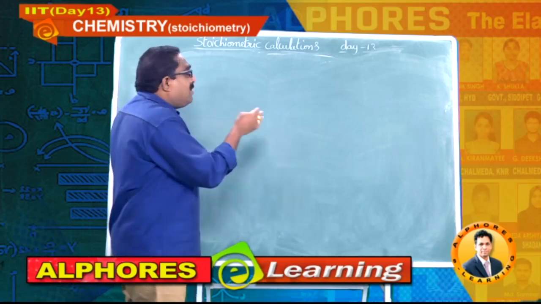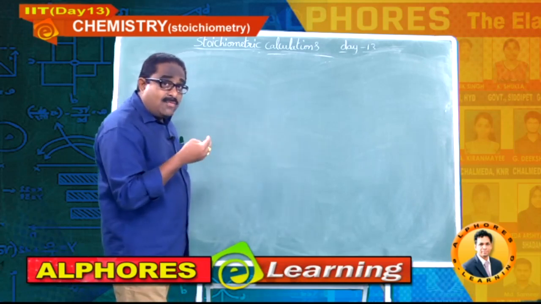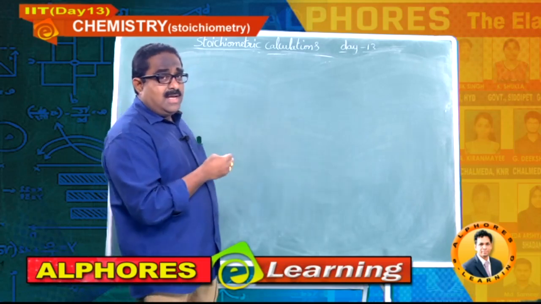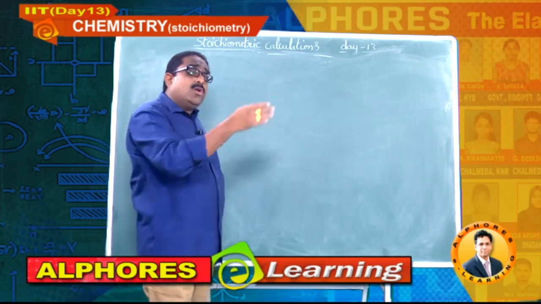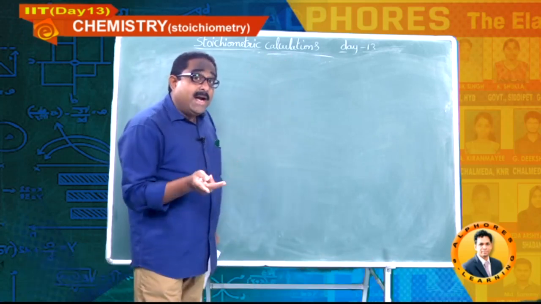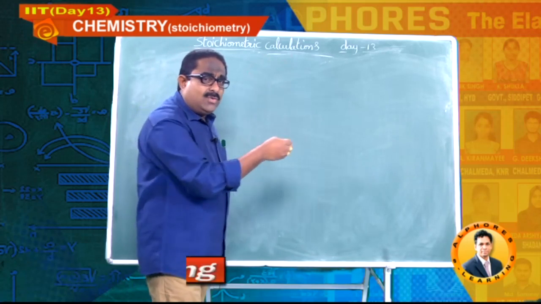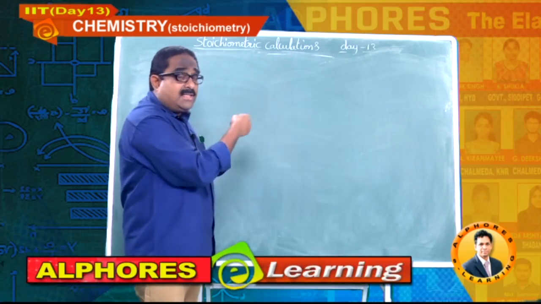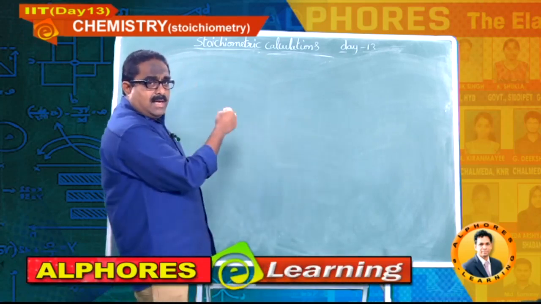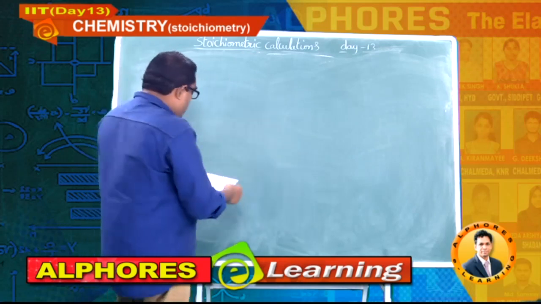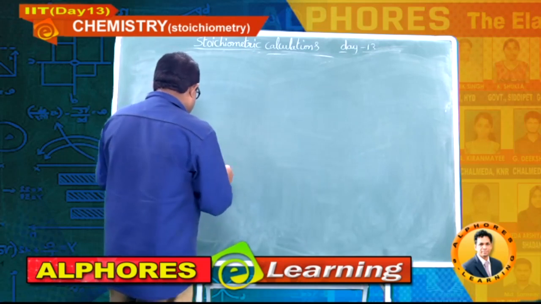From these volume calculations there will be a conceptual link to iodometry, which I am going to start after one or two sessions. The basic part of iodometry is nothing but volume calculations. That also I will explain with numericals.